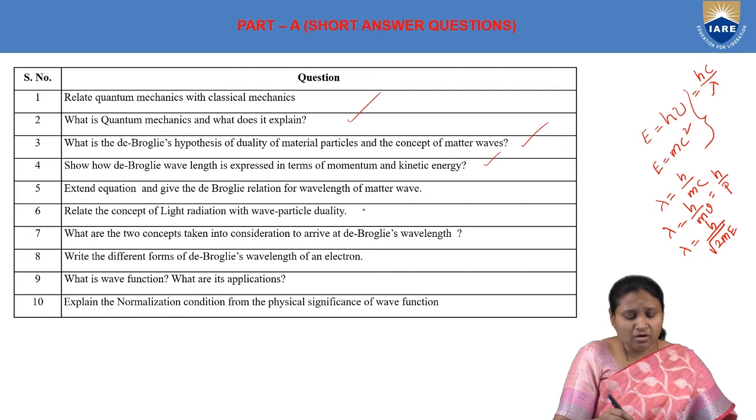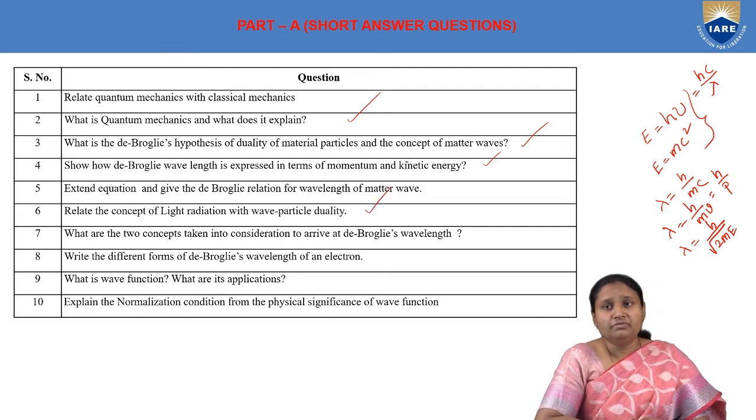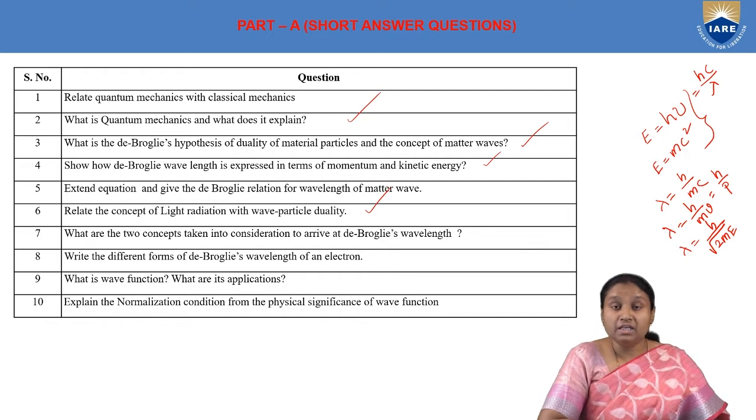Now, relate the concept of light radiation with wave-particle duality. So here, what you will observe is, if you take light, and if we consider phenomena like interference and diffraction, it will behave as a wave, because for these phenomena we require presence of two or more waves at the same position at the same time. We cannot expect two particles to be present at the same position at the same time. So that's why we'll say that if we take phenomena like diffraction and interference, our light radiation is behaving